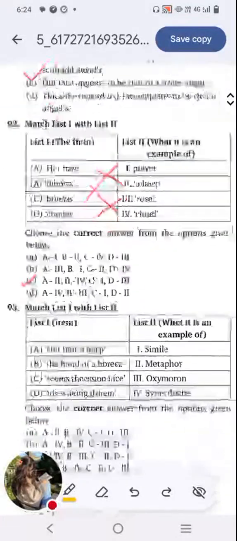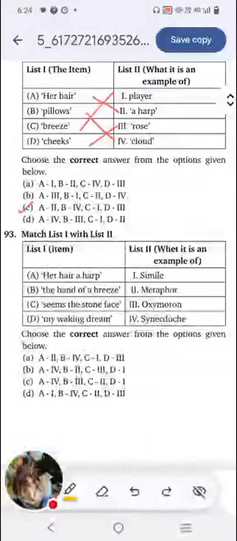Next question, it is again match the following, with literary devices. Here on list 1, we have a number of items: her hair a harp, the hand of a breeze, seems the stone face, and my waking dream. And we have to find out which phrase is an example of which of the literary devices: simile, metaphor, oxymoron, synecdoche. So let's solve it together.